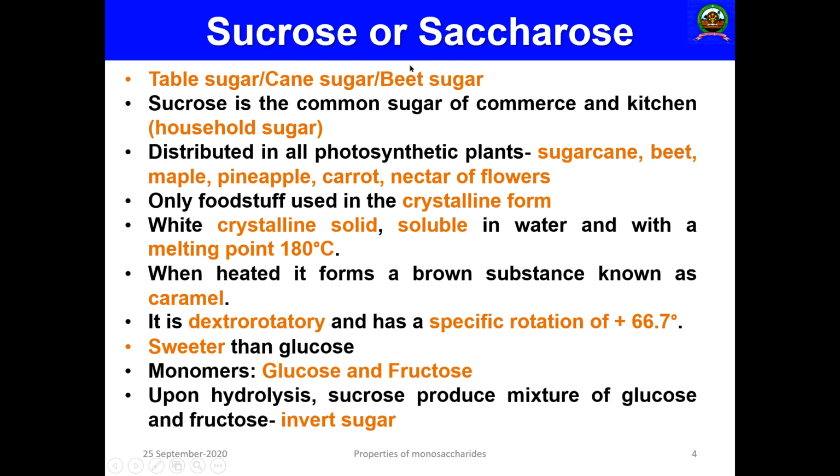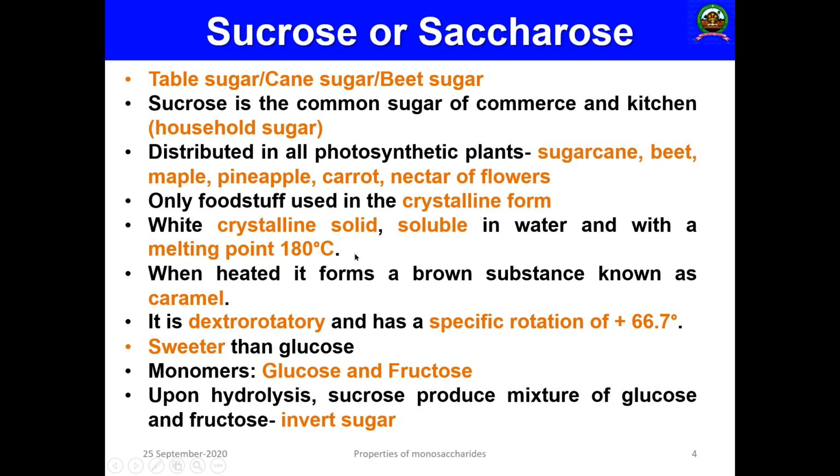Beet, that is beet sugar. Maple, pineapple, carrot, nectars of the flower, etc. that is commonly present. And this is the only food stuff which is used in a crystalline form. It is a crystalline solid, soluble in water, and has a melting point of